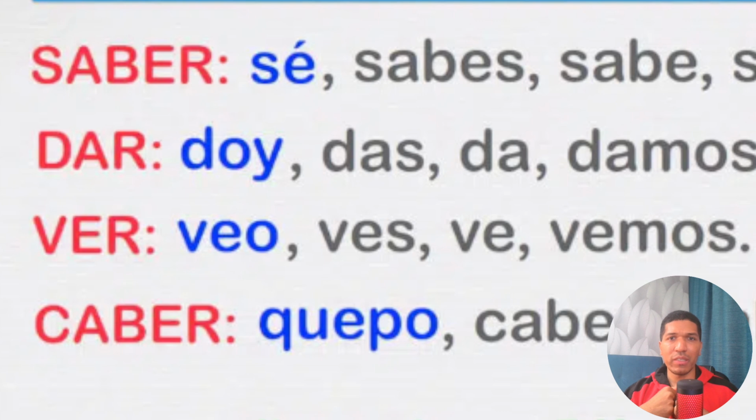For example, some other verbs where only the first person changes. Saber, to know, dar, to give, ver, to see. Yes, guys, here only the first person is irregular. Yo sé is I know.